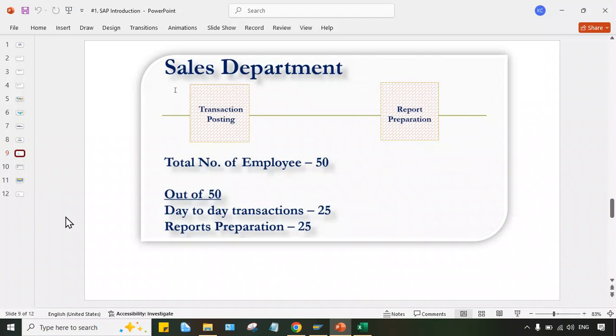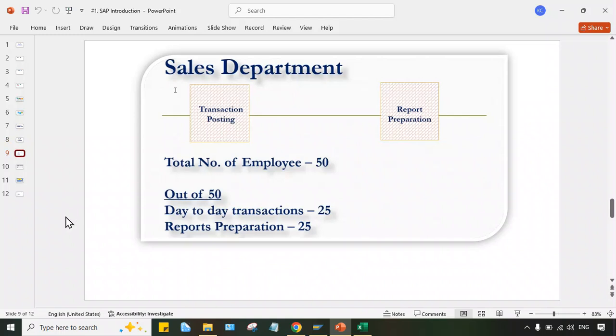Now just assume that Tata Motors is not using any ERP, not using any software. In that case, what will happen, guys? In the sales department, multiple transactions are taking place, and multiple activities are being performed.